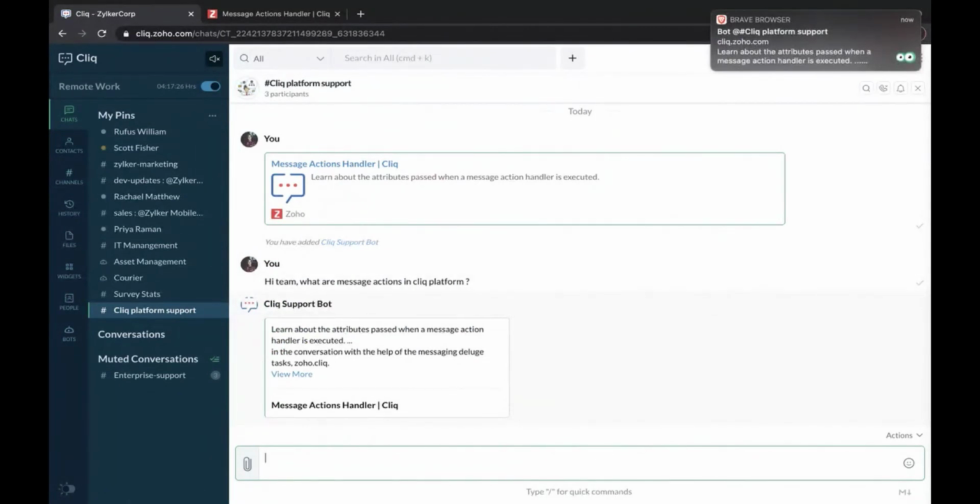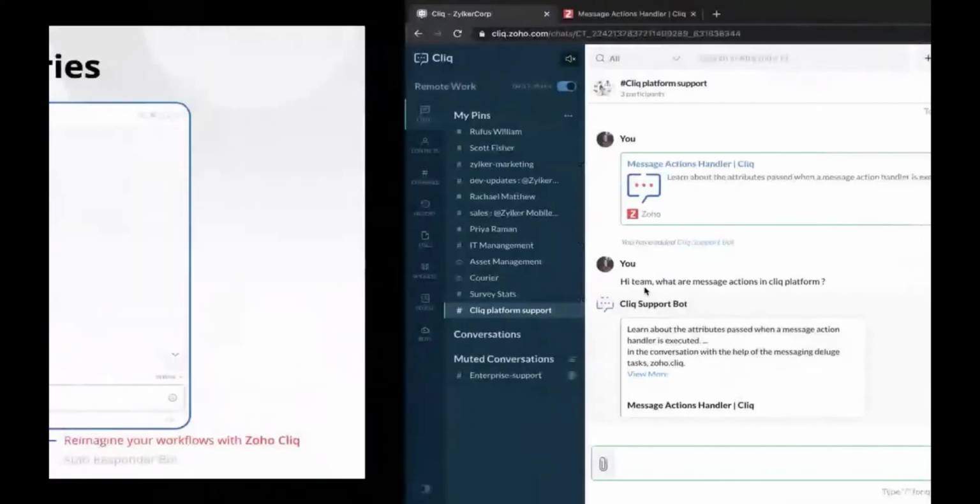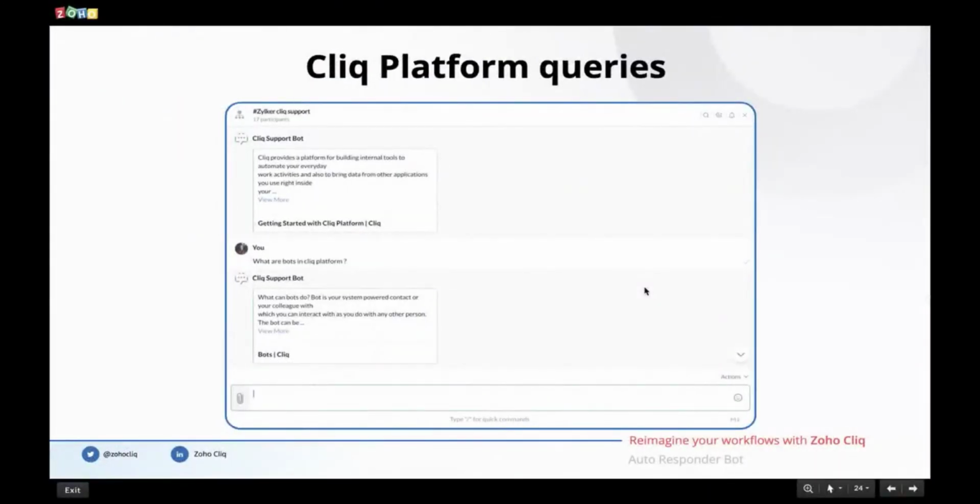You saw how immediate and instant the result was? The bot intelligently responded to the query that I posted, and it just took around 1 to 2 seconds instead of the 30 seconds that a human being took. This saves hours of our time. You could build something like this for your organization too.